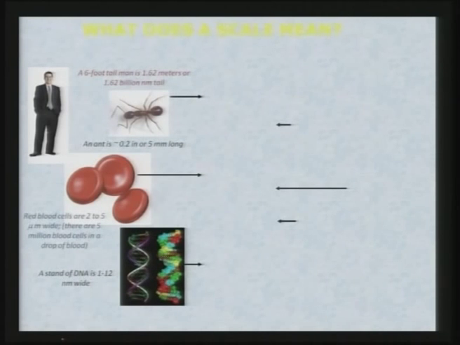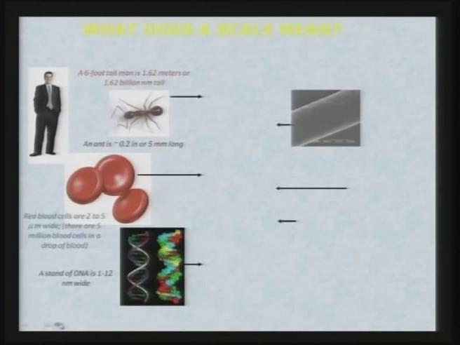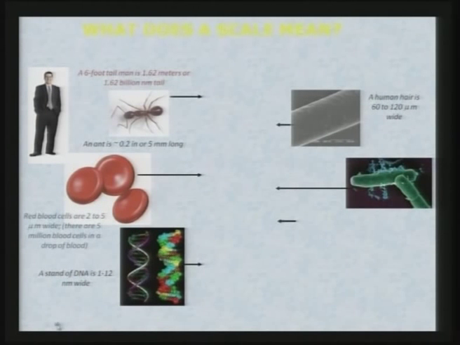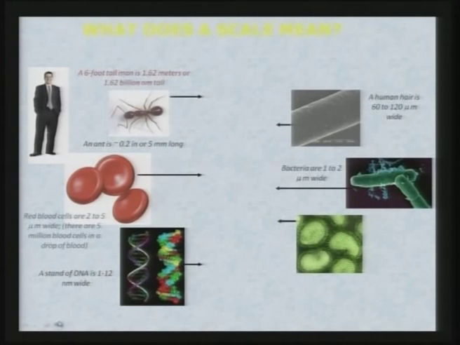So, now you can just try to imagine what are these dimensions and how can you imagine them in your mind when we talk of all these dimensions. Now, here you can see a human hair is 60 to 120 micrometer depending upon the diameter or the thickness of the hair. Bacteria are 1 to 2 micrometer wide.